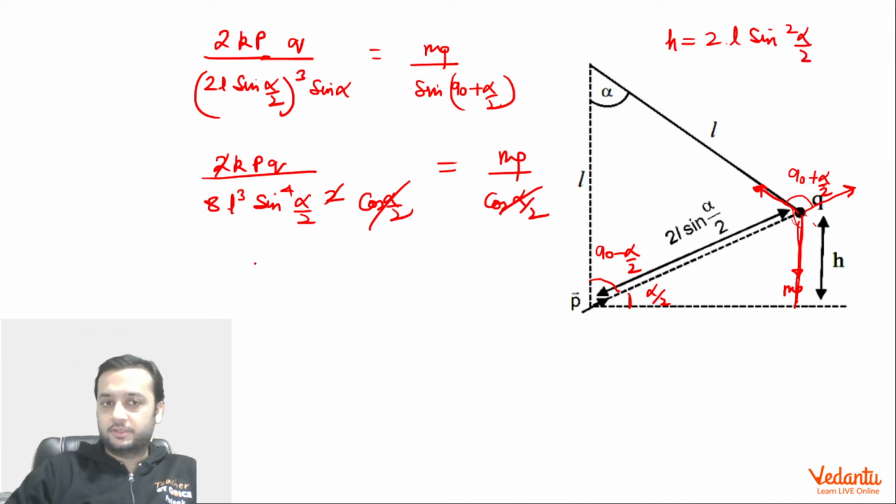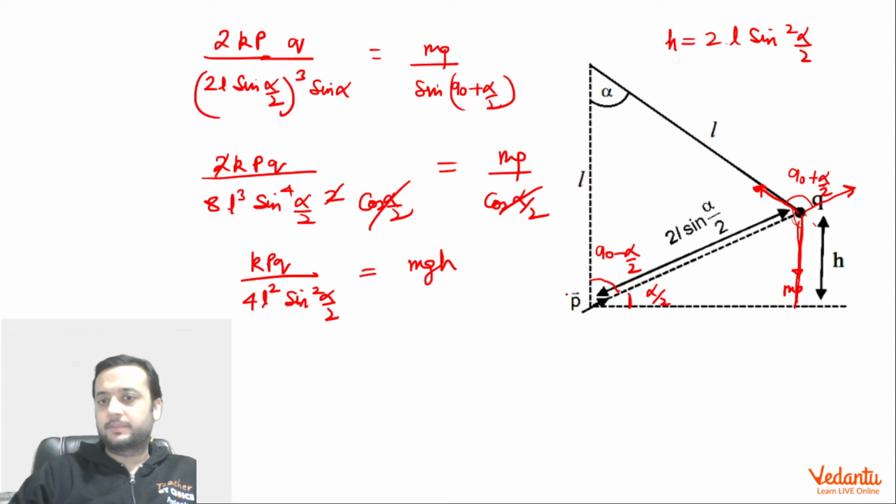So from here kpq upon, I'm keeping L² over here, and let me keep 4 here and send the 2 this way. So L², this will become sin²(α/2). The factors I have taken are 2, one L, and sin²(α/2), which is h only. So this will become mgh. I hope you understood this step. So I have found the value of mgh.